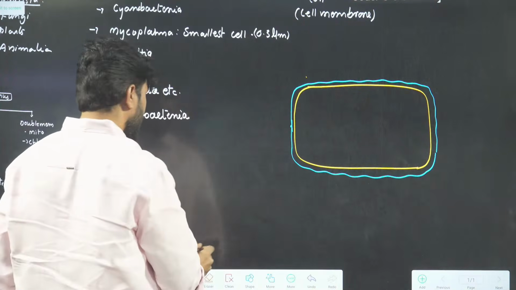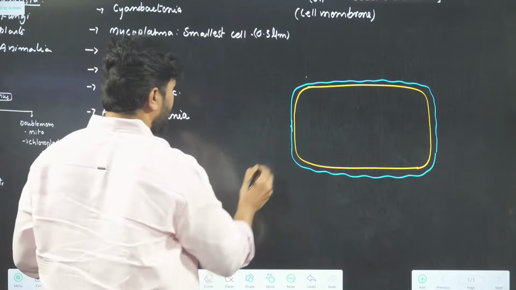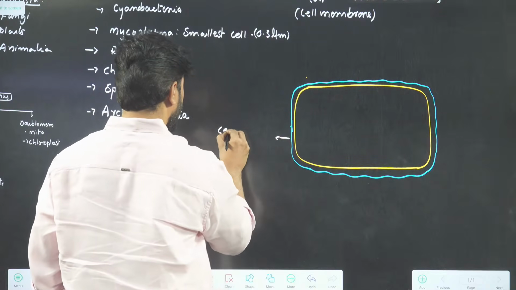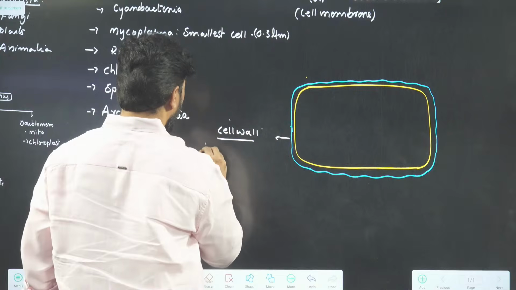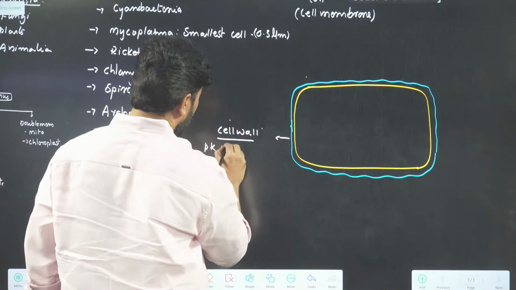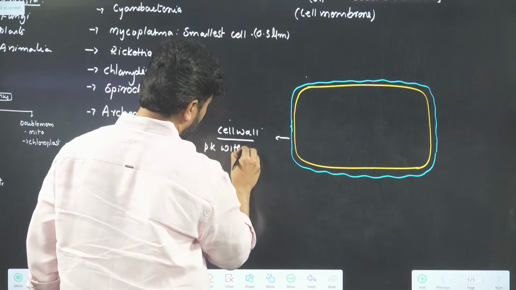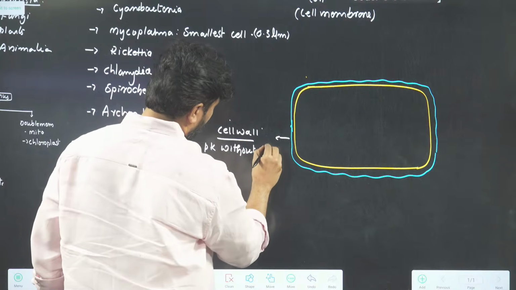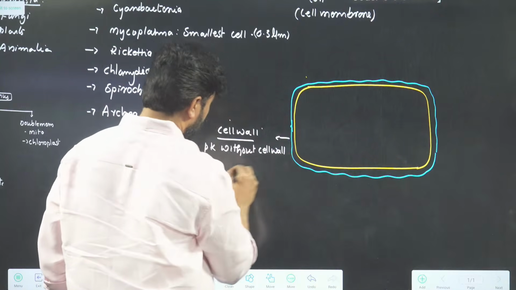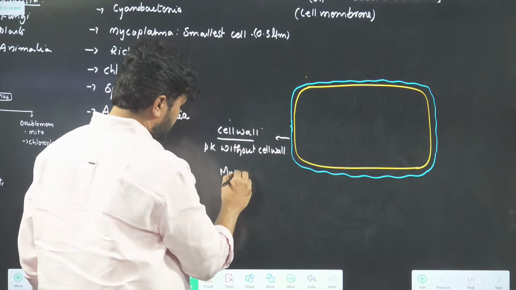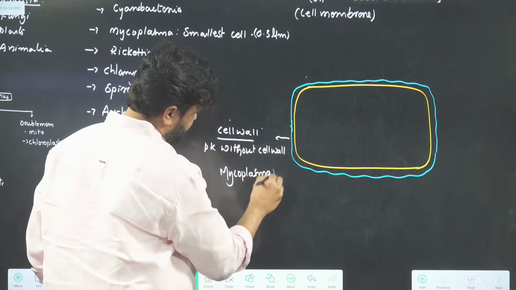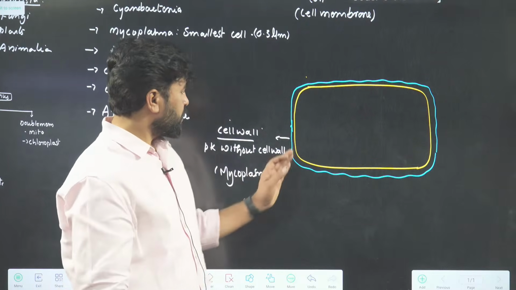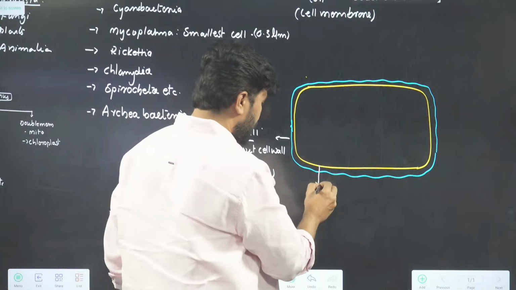No, there is an exception in the name of mycoplasma. Which prokaryotic cell is without cell wall? That is called mycoplasma. Okay. Go inside. This is plasma membrane.